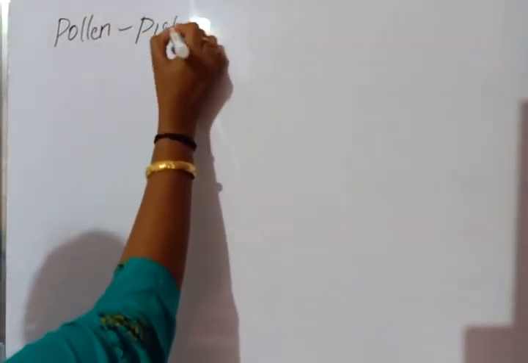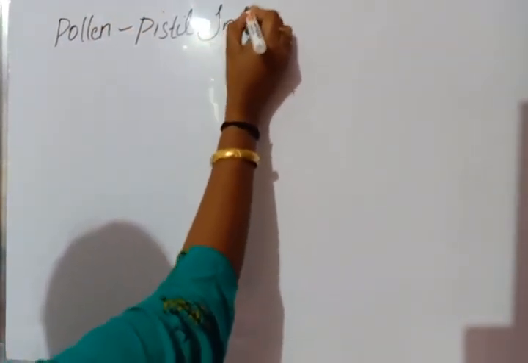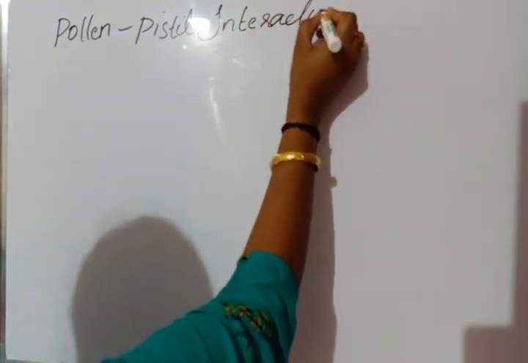We know that all pollination does not always mean fertilization, and to carry out fertilization, the pistil needs to recognize the pollen grain of the same species.